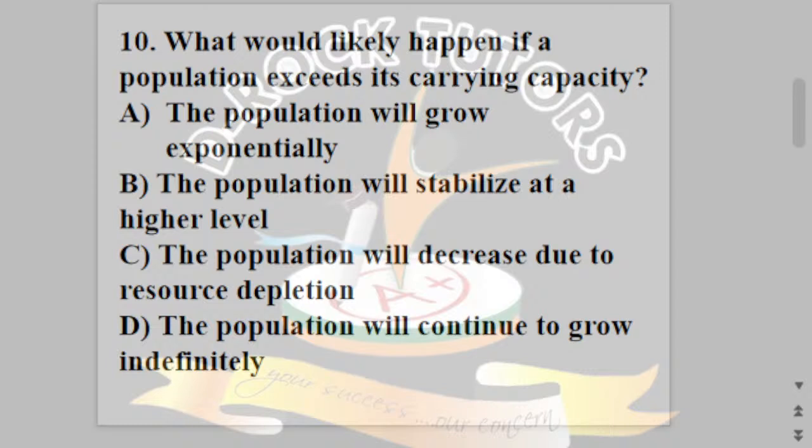For example, if there are resources, maybe water, light, and so on, that you and I are competing for, that is intraspecific competition, because human beings belong to the same species, Homo sapiens. But competition between organisms of different species is interspecific competition. So, you take note of that. The next slide.